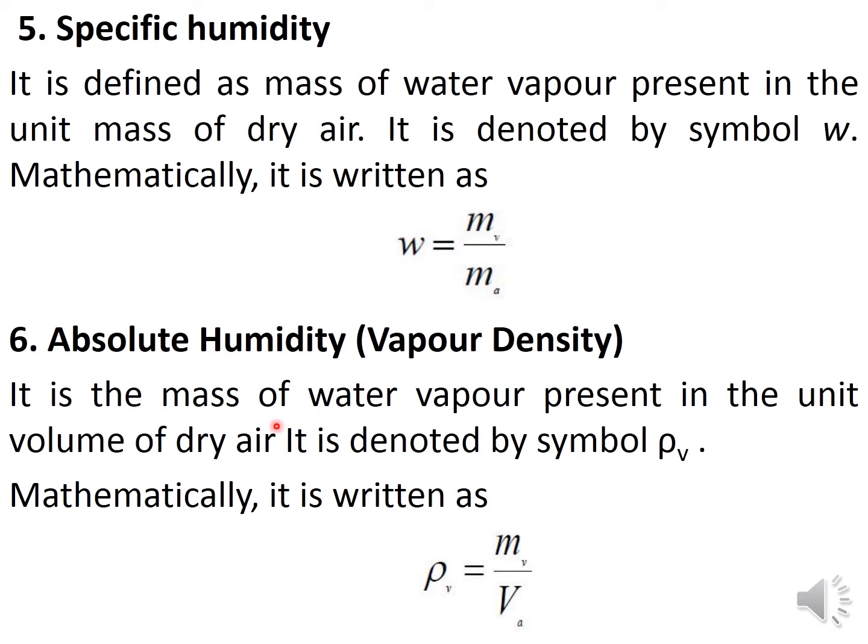Absolute humidity is the mass of water vapor present in the unit volume of air, and it is denoted as rho v. Means density; it is also called vapor density. This also is asked in the examination. So vapor density, where density is equal to mass by volume. But which mass and which volume? Mass of vapor and volume of air. If you consider this, this is called the density of vapor or vapor density.